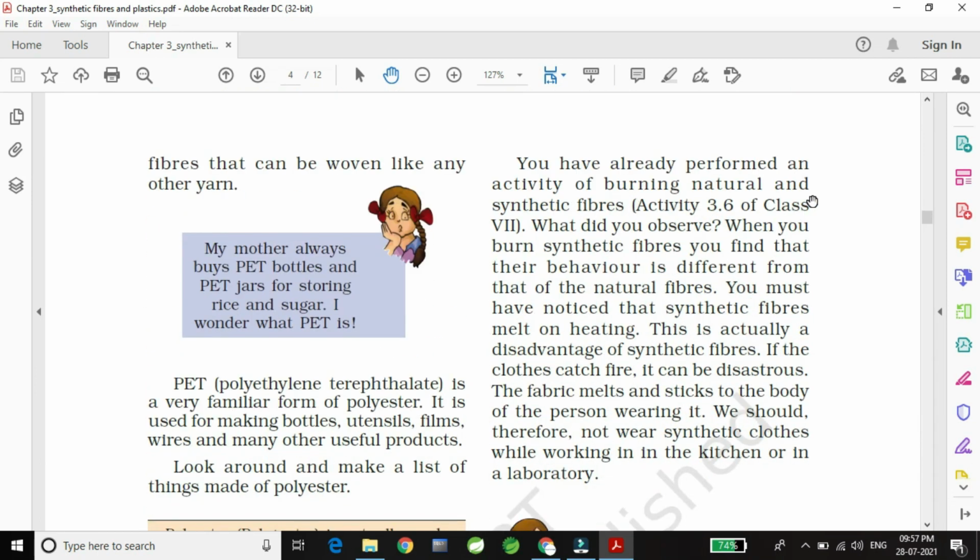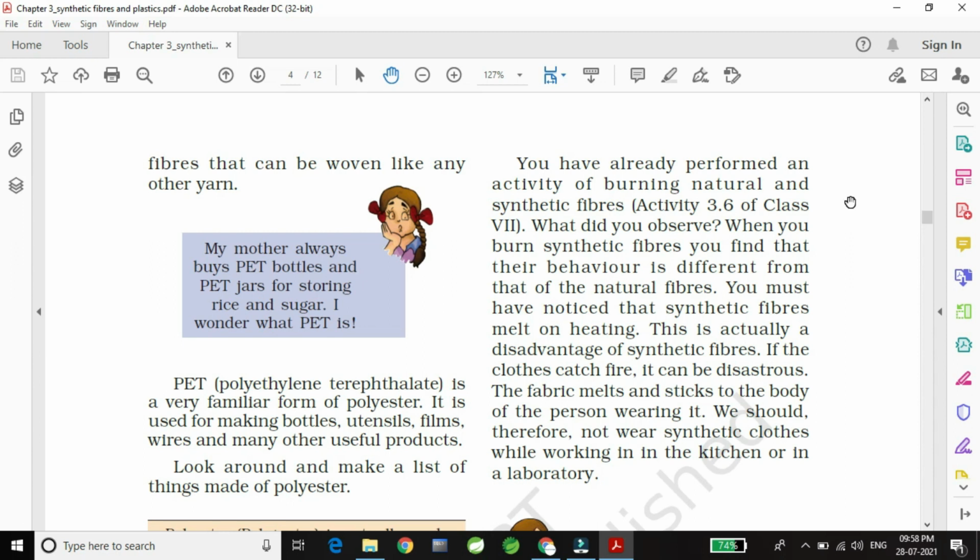You have already performed an activity of burning natural and synthetic fiber in activity 3.6 of class 7. And what did you observe if you burn a synthetic fiber and if you burn a natural fiber? When you burn a synthetic fiber, you will find that its behavior is very different from that of natural fiber. You must have noticed that the synthetic fiber melts on heating. This is actually a disadvantage of synthetic fiber.